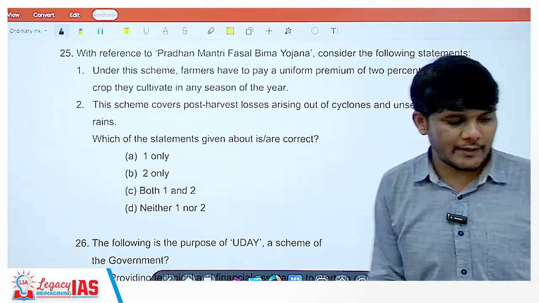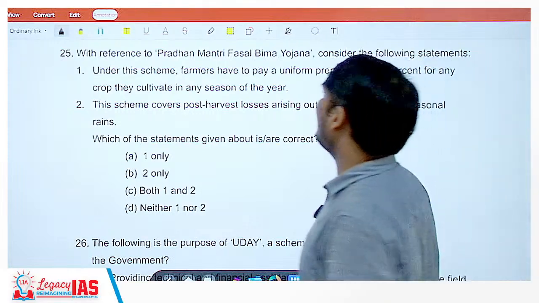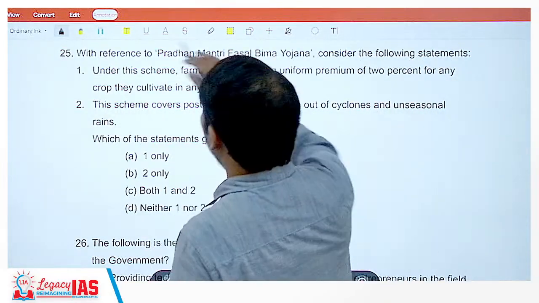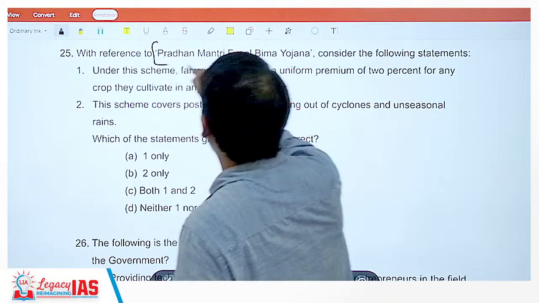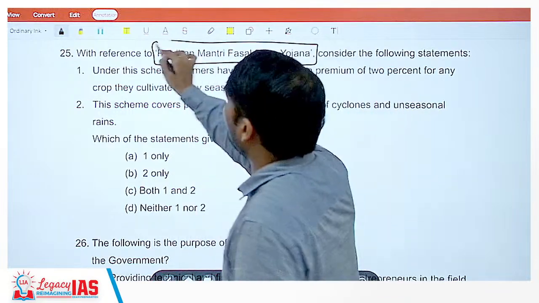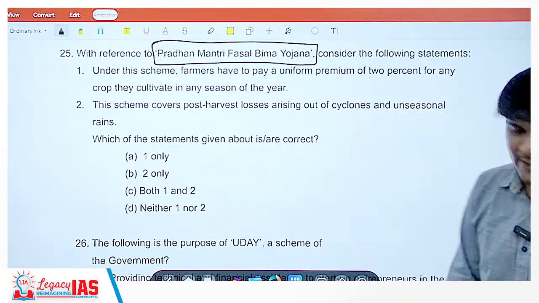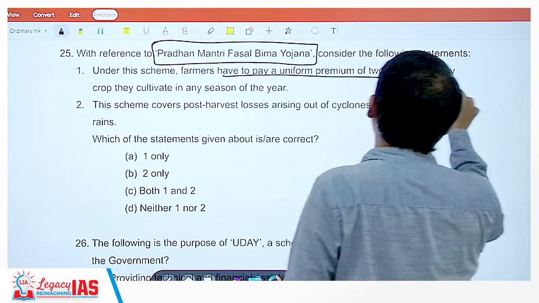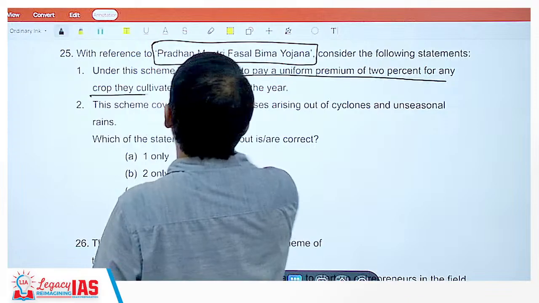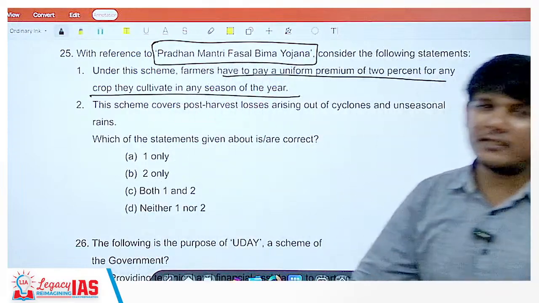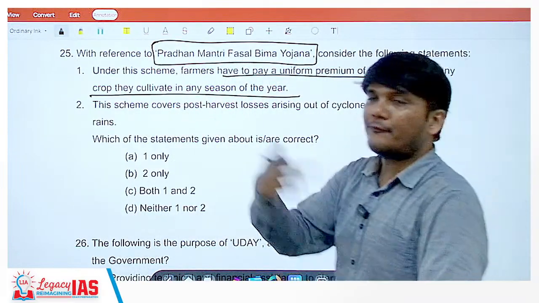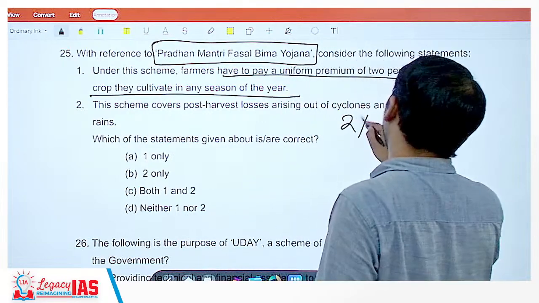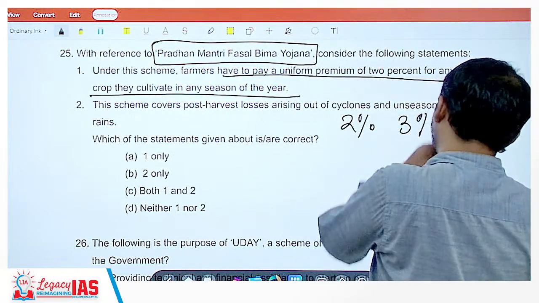Now, question number 25. Pradhan Mantri Fasal Bima Yojana. With reference to Pradhan Mantri Fasal Bima Yojana, consider the following statements. Statement 1. Under the scheme, farmers have to pay a uniform premium of 2% for any crop they cultivate in any season of the year? No. It is different for different crops. It is in the range of 2%, 3% and 5%.